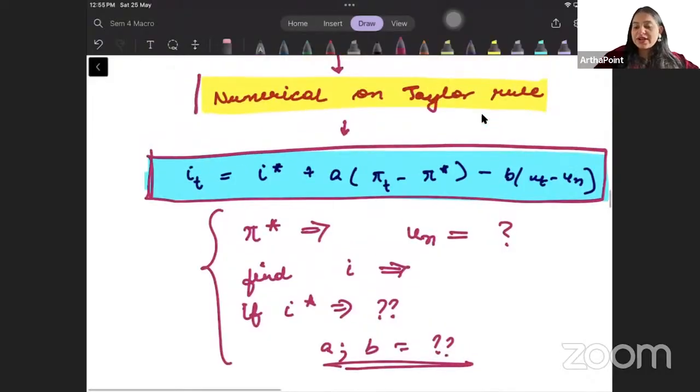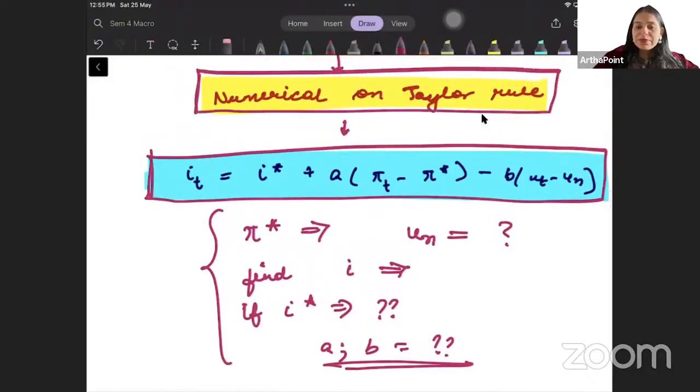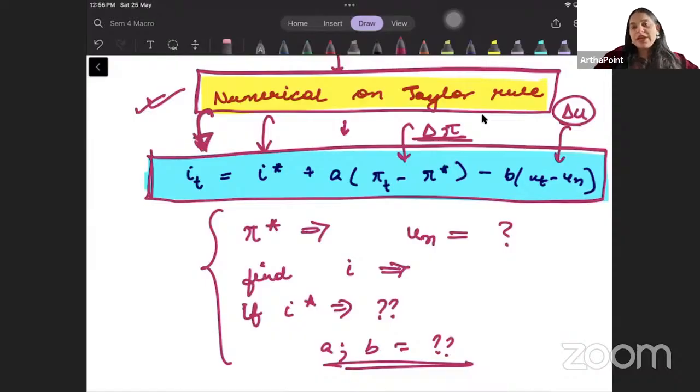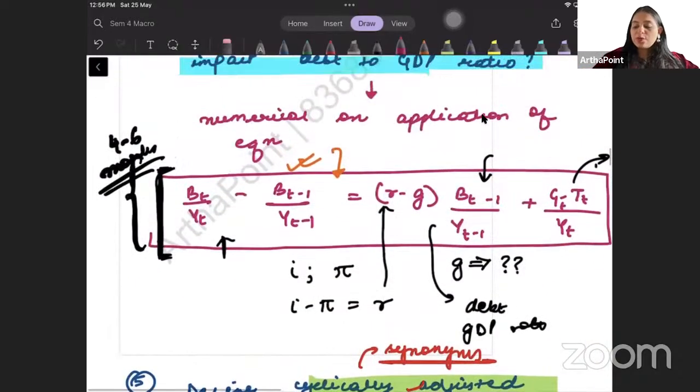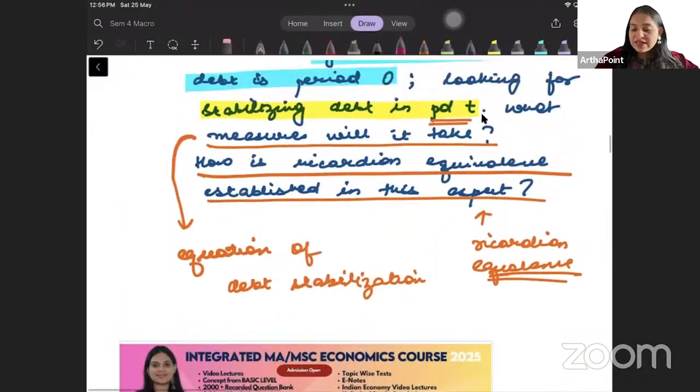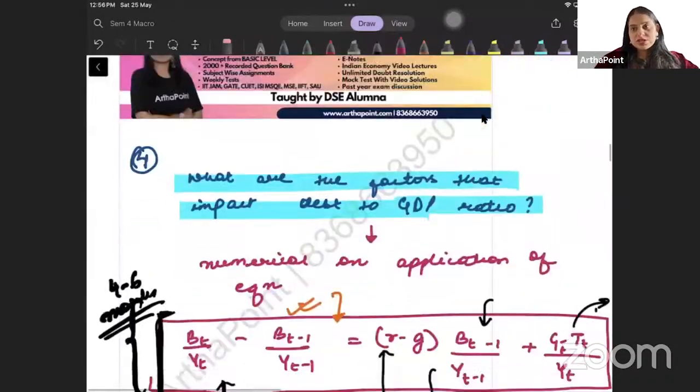जहाँ पर I have mentioned that a numerical may be asked, please उन equations को अच्छे से कर लेना, ताकि किसी भी तरीके से न्यूमेरिकल पूछा जाए, टारगेट इंटरेस्ट रेट देकर इन्फ्लेशन गैप पूछा जाए, या अनएम्प्लॉयमेंट रेट के गैप को देके इंटरेस्ट रेट करेंटली इकोनॉमी में पूछा जाए, you should be able to go ahead and solve the questions well. They will be based out of this equation only. So you need to practice wherever I have mentioned an equation. You need to practice those equations well, because there can be a numerical based on these questions.